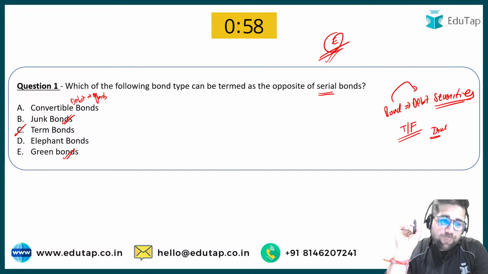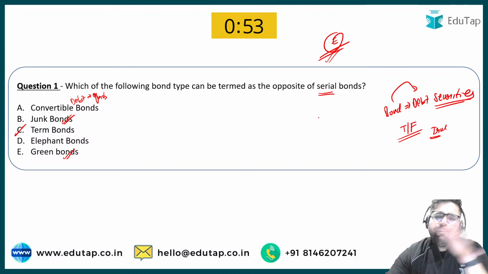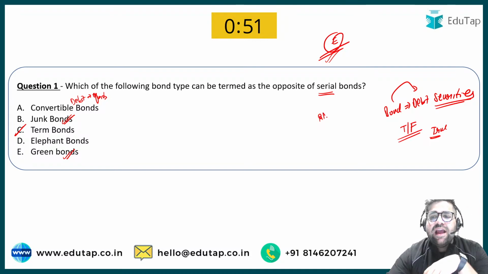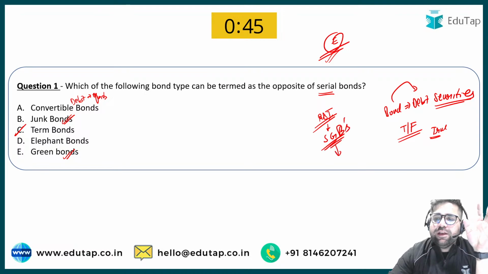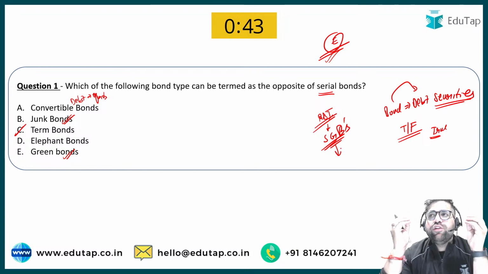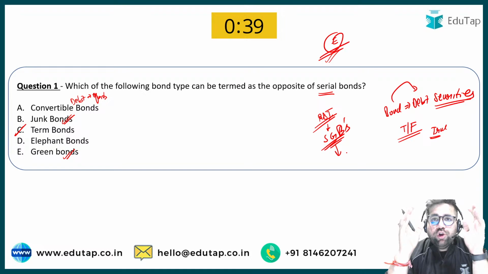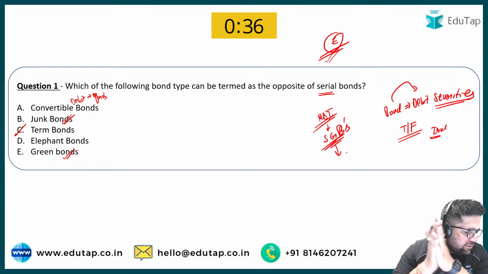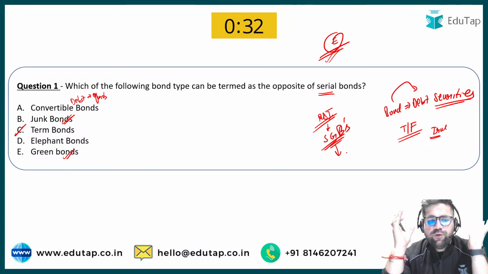Now my very important question to you. Recently, in the past 1 to 2 years, RBI has released sovereign green bonds. Can you let me know the total volume or the total value of those sovereign green bonds? What is the total volume of those particular sovereign green bonds? Yes, to finance green projects, environment, whatever you want to call it.